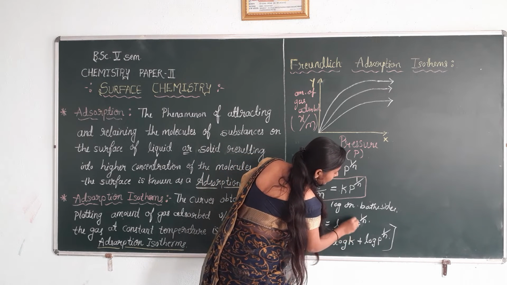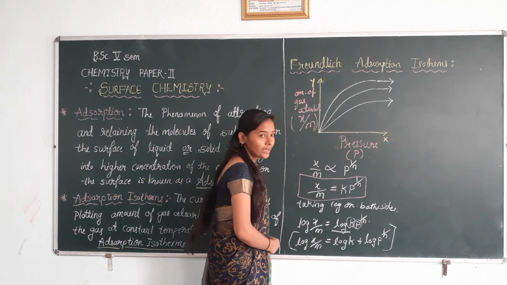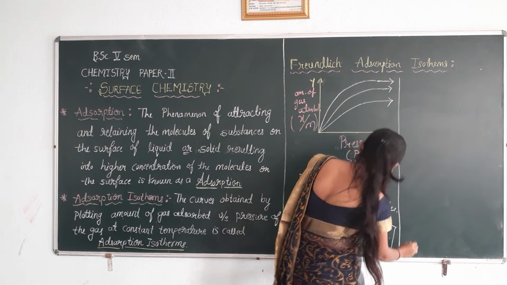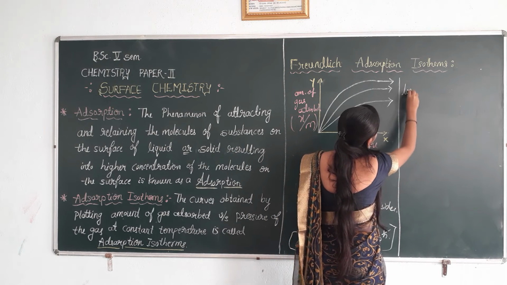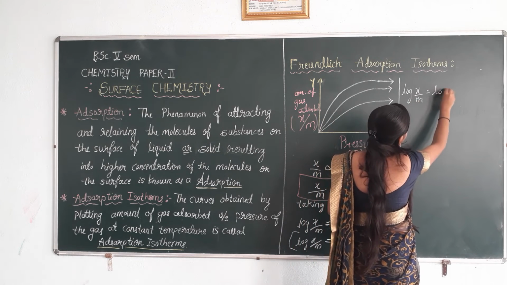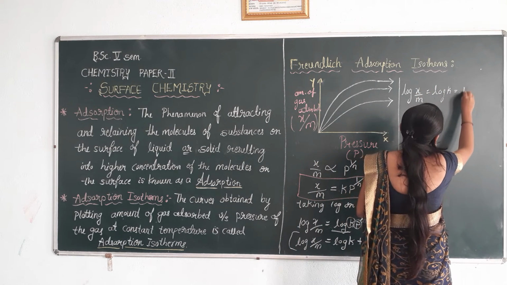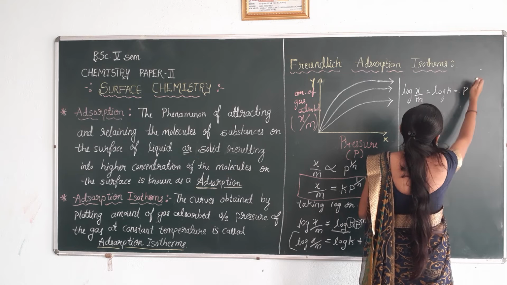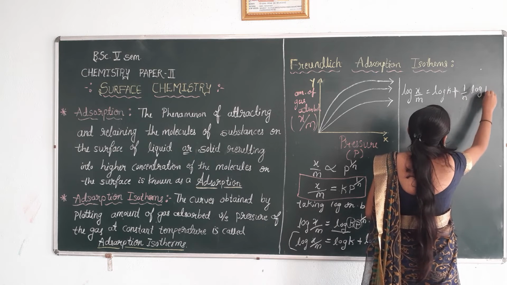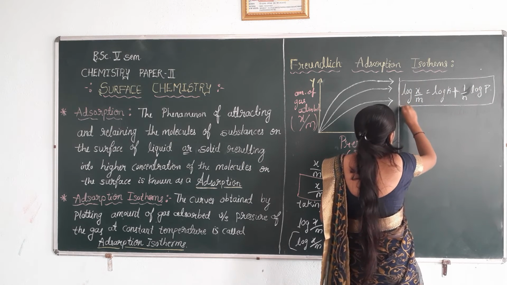Taking log for k and p, it separates, that is log k plus log p raised to 1 by n. Next step, log of x by m is equal to log of k as it is, plus 1 by n log of p. This is the second equation.